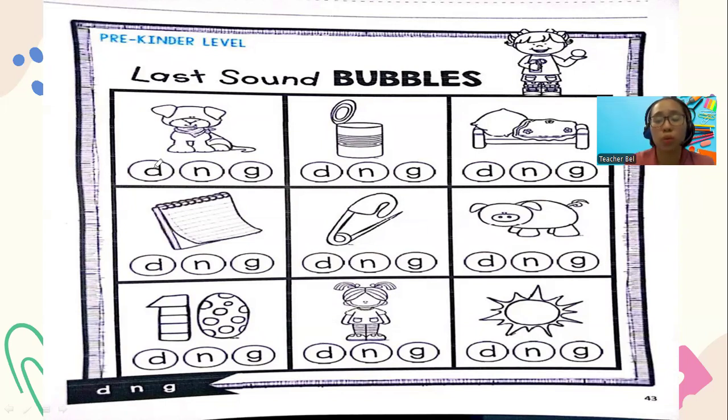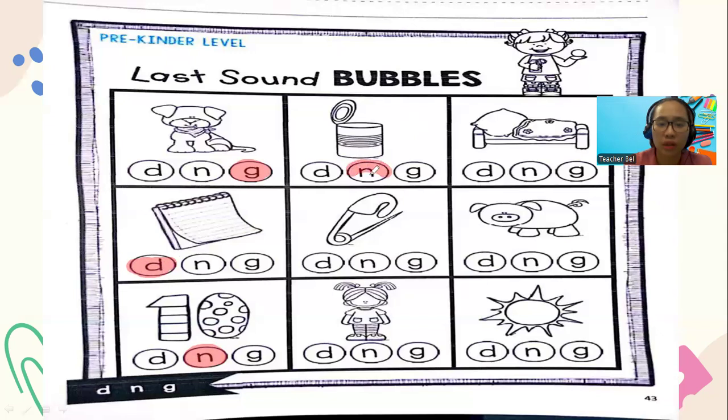Dog ends with the letter that has the G sound. Dog. Is it D, N, or G? It's letter G. What about pad? Letter D. What about ten? Letter N. How about can?